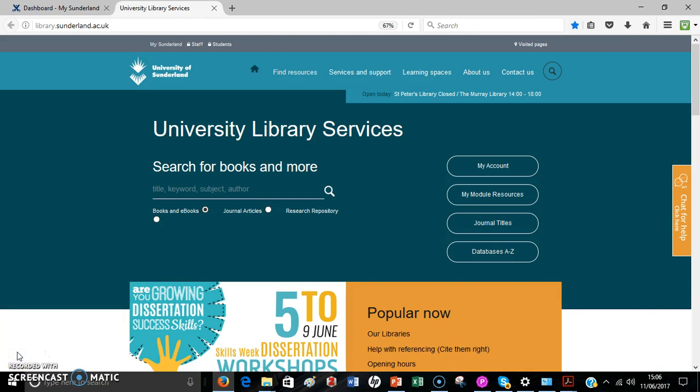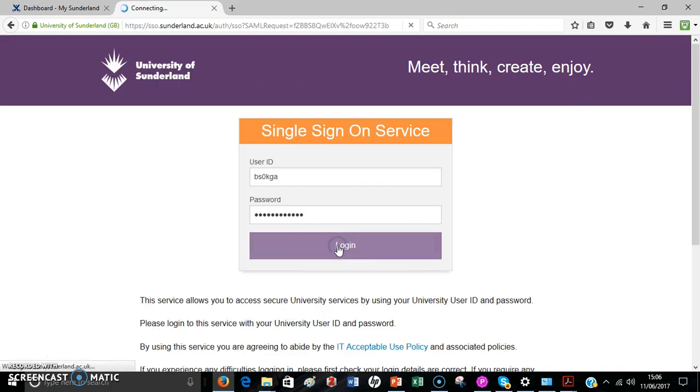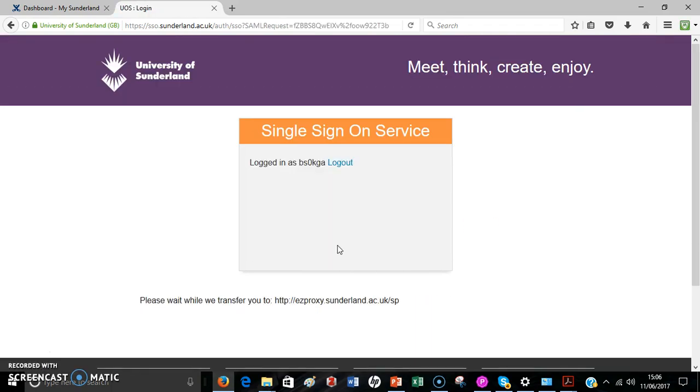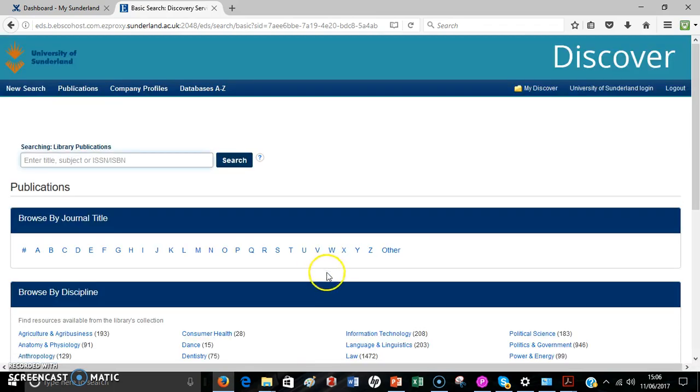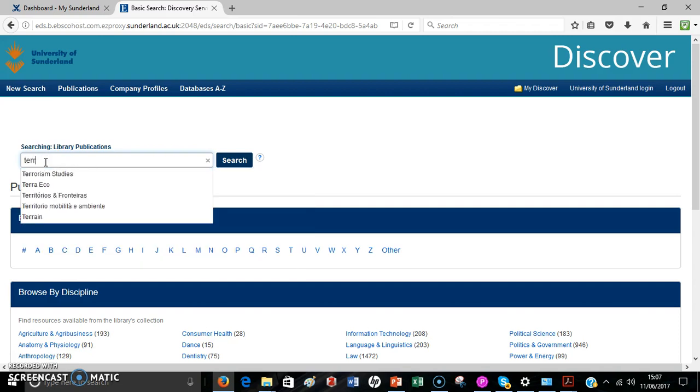Okay, well here I am in the University Library Services. I'm going to look for something on terrorism. So we do actually have a couple of journals. If I click on journal titles here, I'll just log in, and you should do that as well. Once you're logged in, if you go to the search for, and put terror, there you go, you've got terrorism studies,